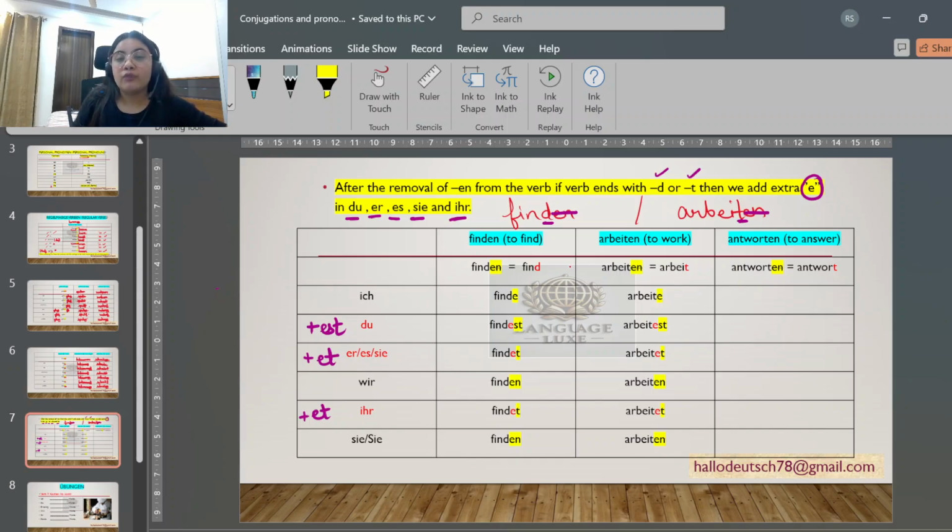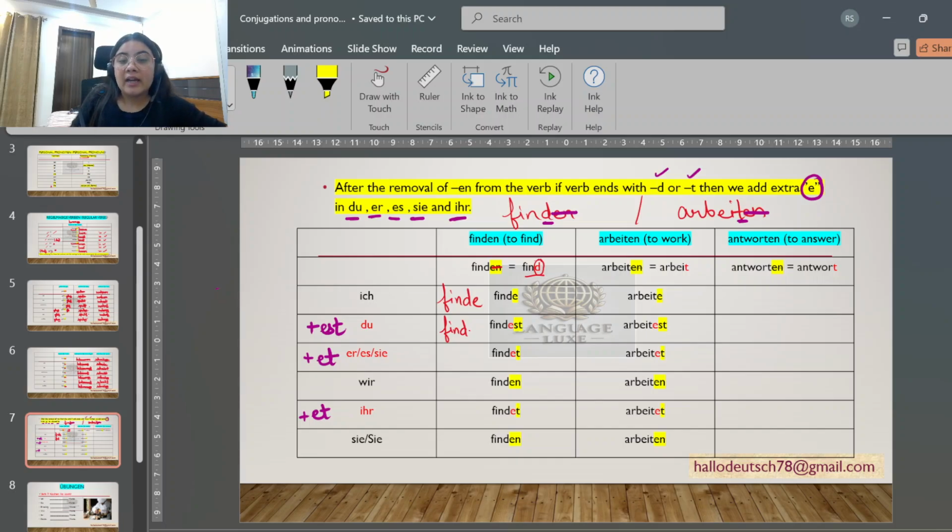So finden means to find. Finden is a verb which means to find. If we remove this en, we are left with find. This d. Now, ich finde. Then because du came, so we'll add. Look, if I write finst, will it be easier for you to pronounce? No. So the pronunciation will also be easier, and obviously it is a German rule.